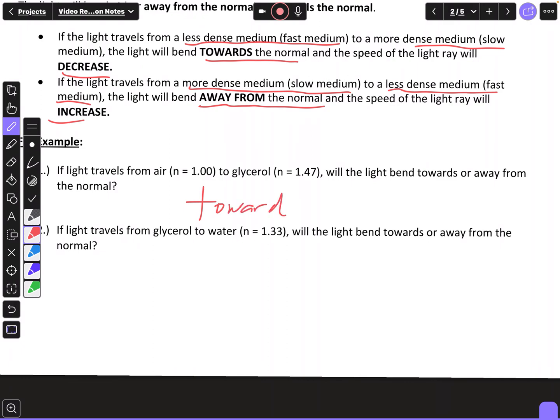If light travels from glycerol to water that has an N value of 1.33, and we know that glycerol is 1.47, will the light bend towards or away from the normal? So in this case, it's going from a more dense medium to a less dense medium, so the speed of light is going to increase and it's going to bend away from the normal.